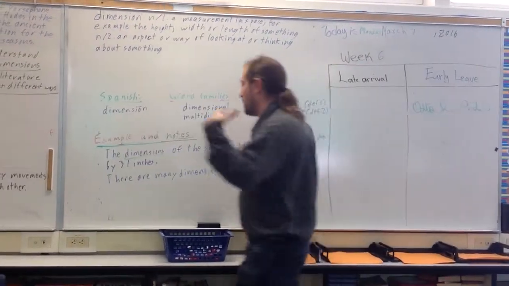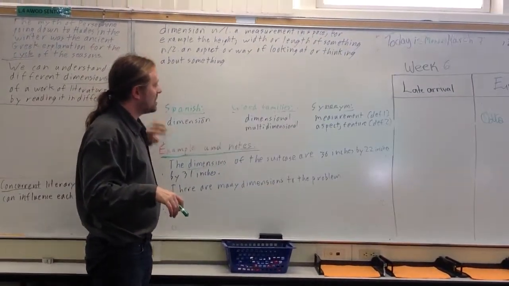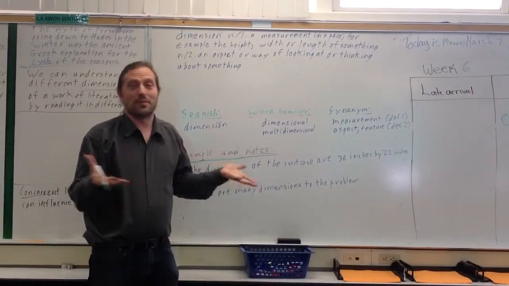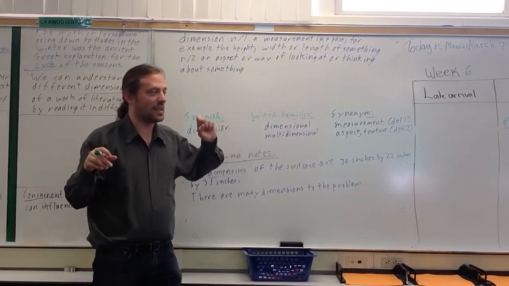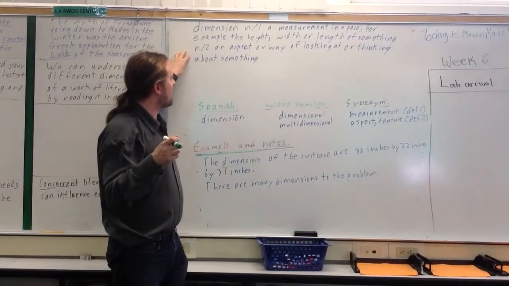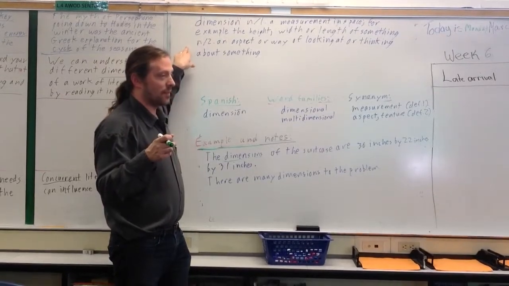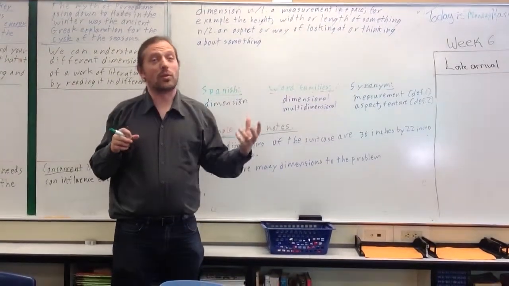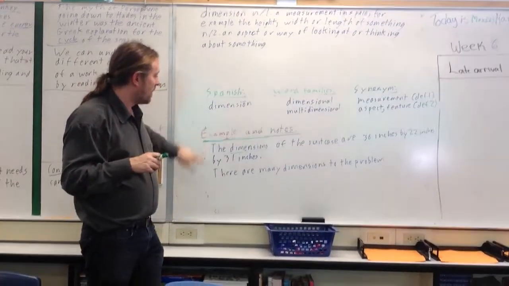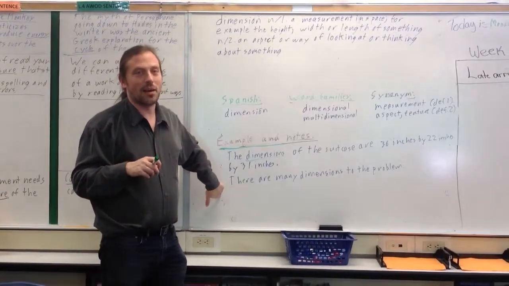The second definition is more figurative. You're not actually physically measuring something, but when you look at the dimensions of an object, it's like looking at it from different sides, because the height is one side, the width is one side, the length is another side. So in the same way, dimension can be an aspect, un aspecto, or a way of looking at or thinking about something. We use it a lot with the word problem, or situation. So we could say, there are many dimensions to the problem. Which means that it's not a simple problem, it's complicated.